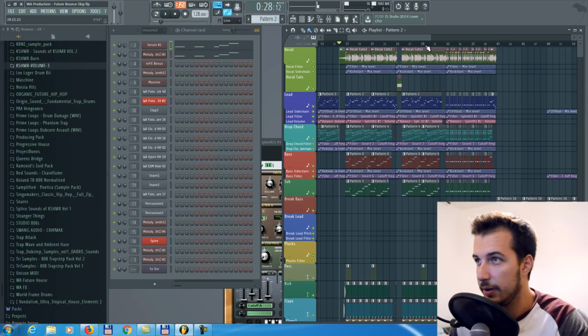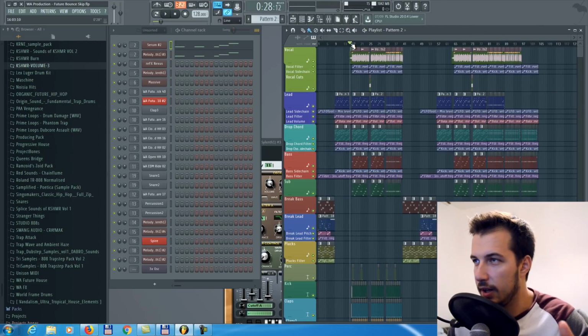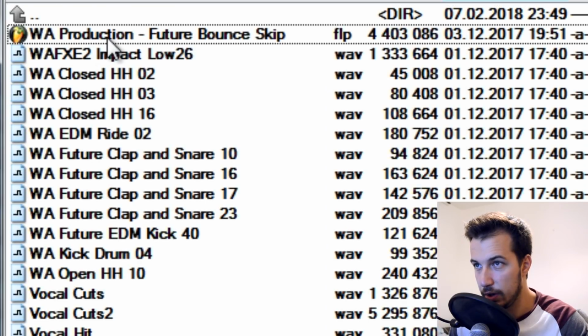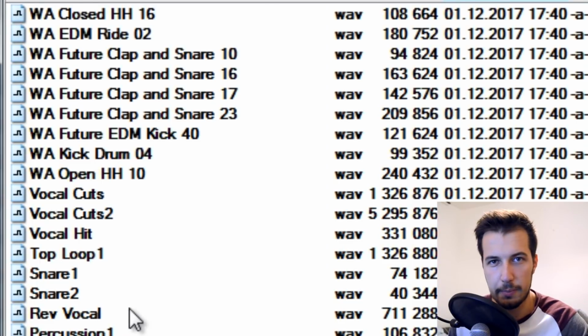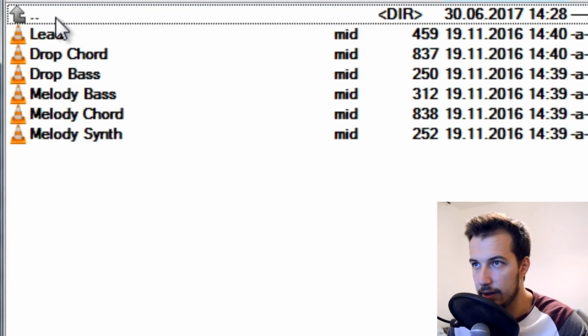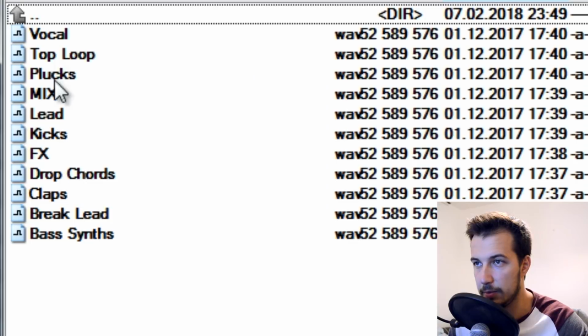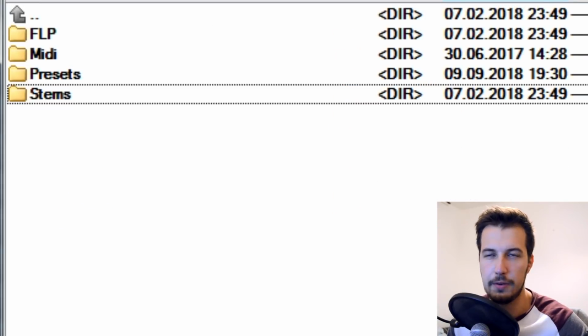Simple as that. You have pretty much a full song here that you can edit and play around with. Check out how everything works, which is really nice. When you download it, it looks like this. You got all the samples along with the FLP file. You got all the MIDI files, all the presets, and the stems as well. So you don't only get the FLP file, but also a bunch of extra things.